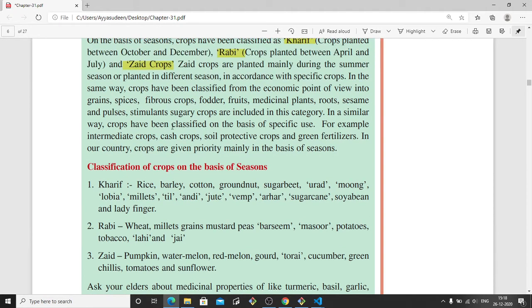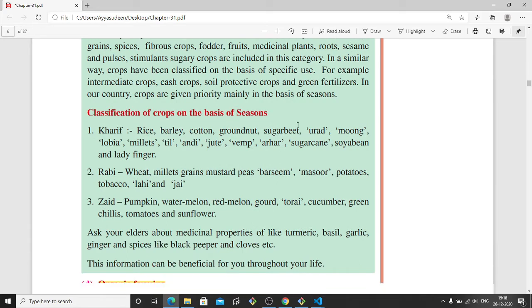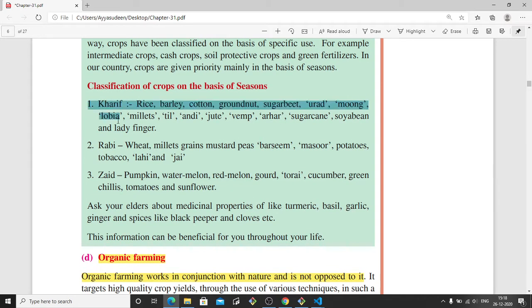Like that, they have classified the crops, and also based on the specific use they have classified the crops, like intermediate crops and cash crops, through which much profit can be achieved. So here, as we told, Kharif, Rabi and Zaid, you can see these are those crops they have classified and named here. You can read about it.